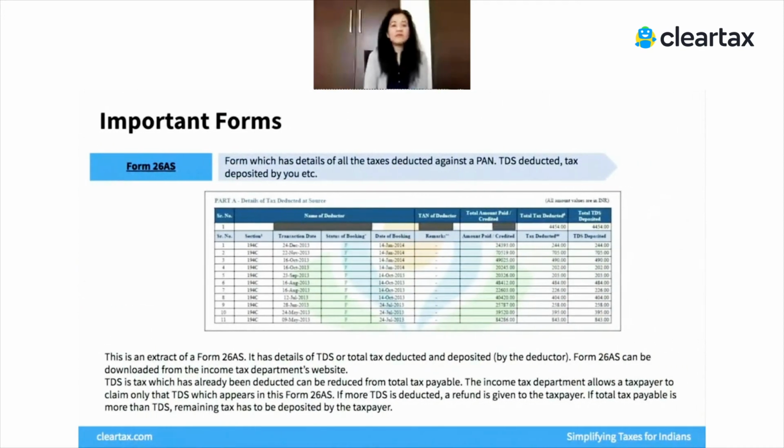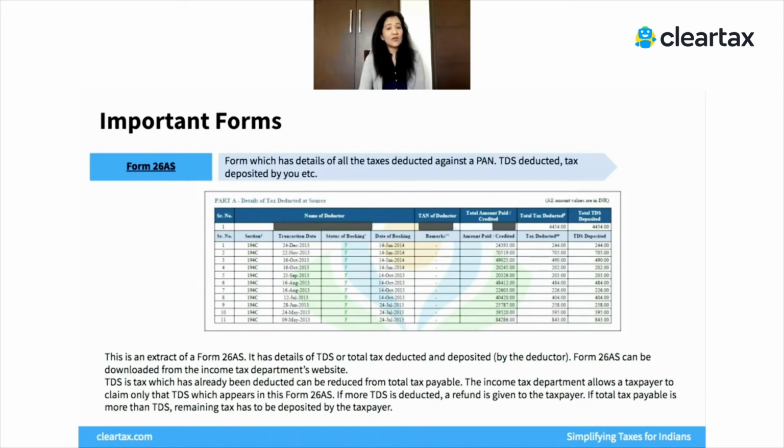The other important form is your Form 26AS. Think back to when we spoke about TDS. This is the form where all your TDS is merged and put together in a single place. So, if your employer deducted TDS, if your bank has deducted TDS, if you've sold a property and the buyer has deducted TDS, every single type of TDS will go and sit in this form. It's called the Form 26AS.